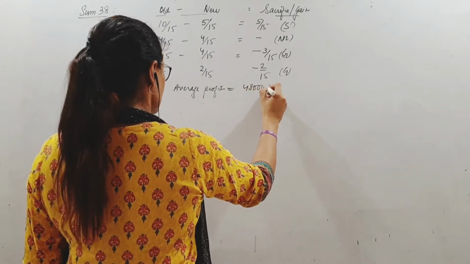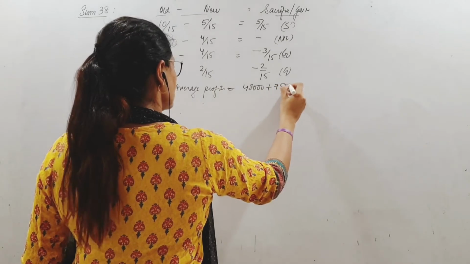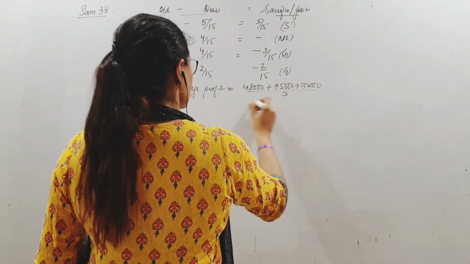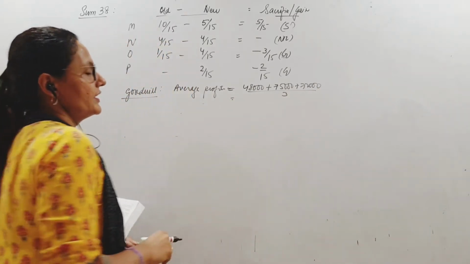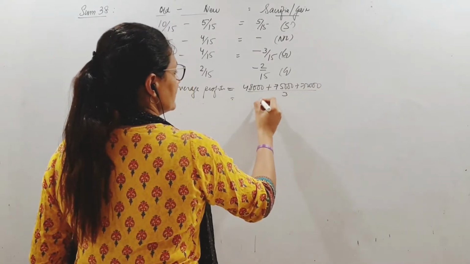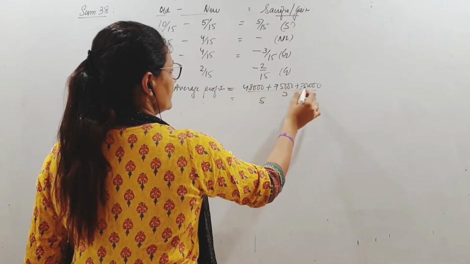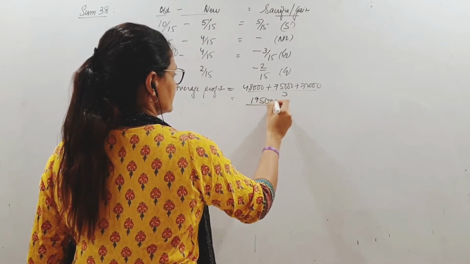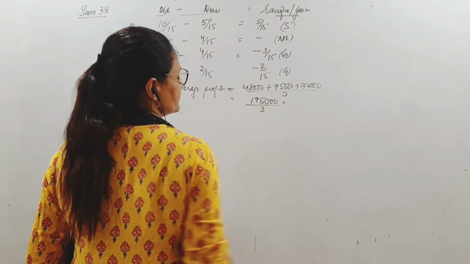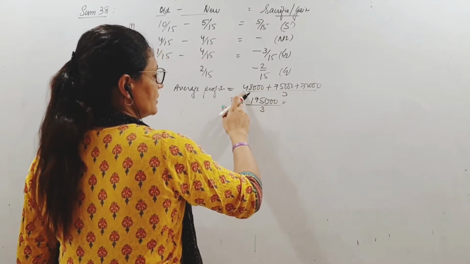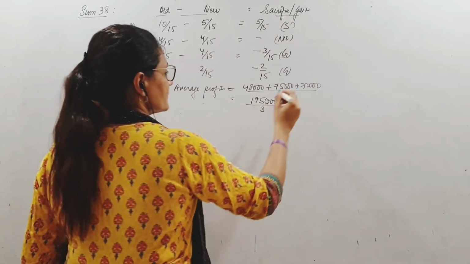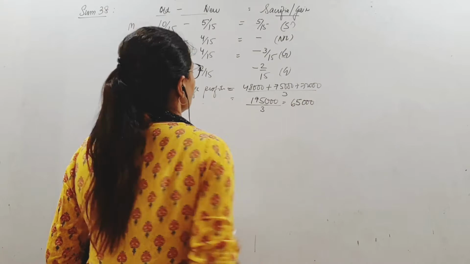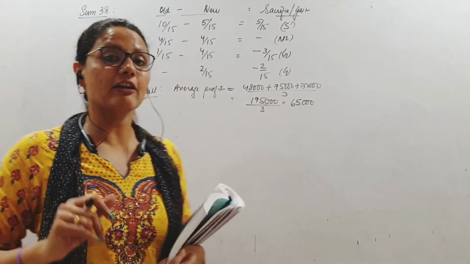So 48,000 plus 75,000 plus 72,000 is 1,95,000, divided by 3. So this is 65,000. That's your average profit.